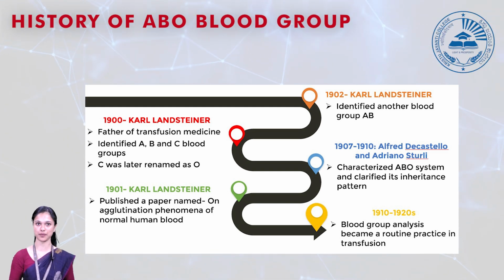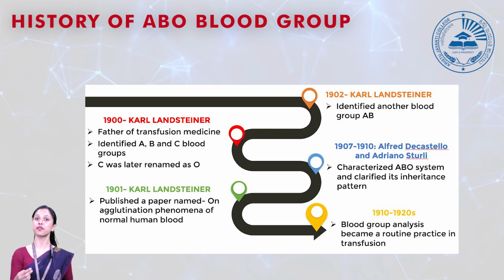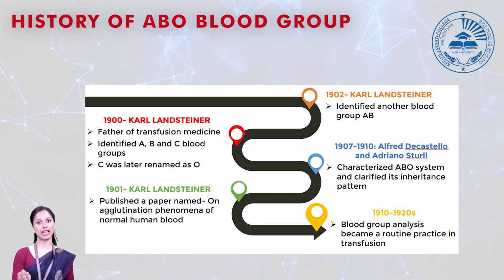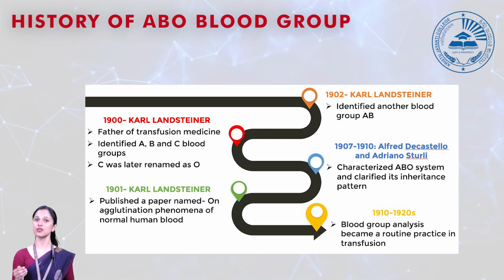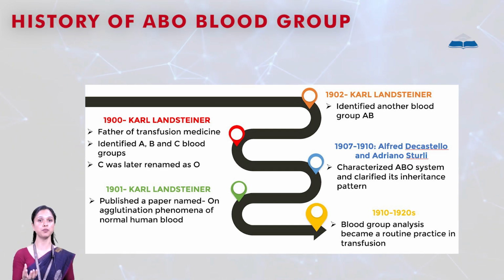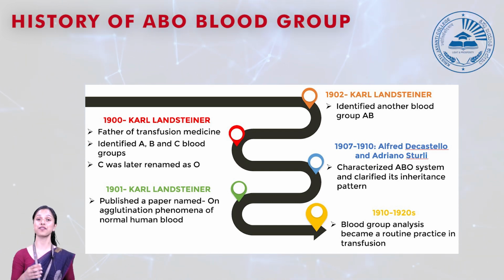Later, two of his colleagues, Alfred von Decastello and Adriano Sturli, combined all the principles brought up by Karl Landsteiner and characterized the ABO blood grouping system, and they also explained the inheritance pattern.